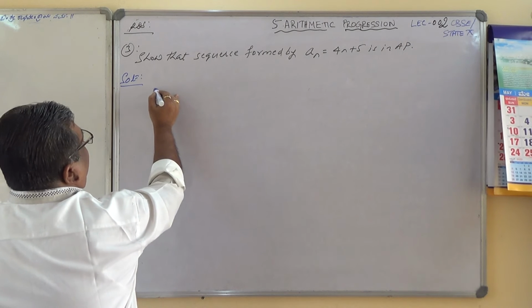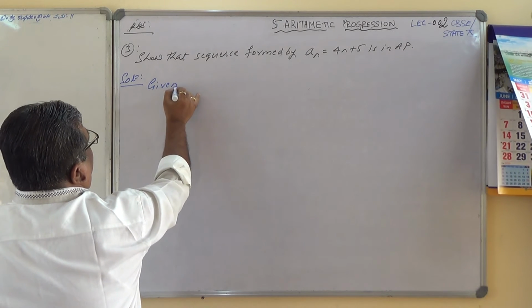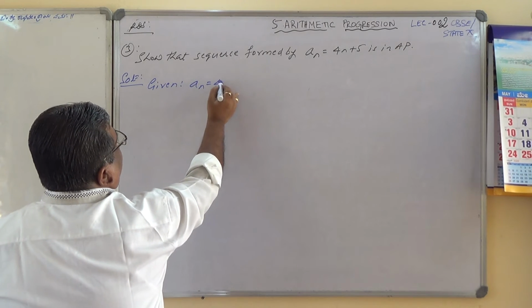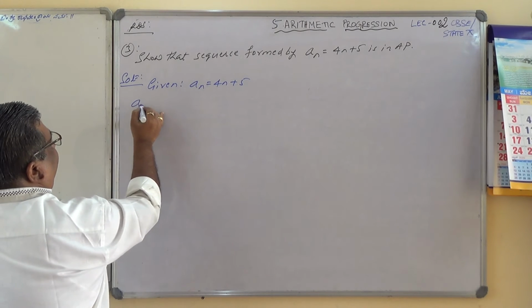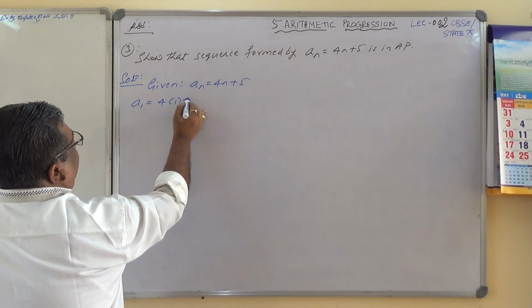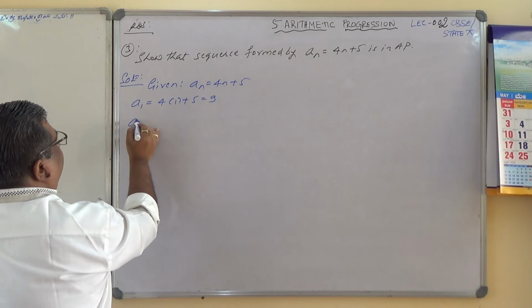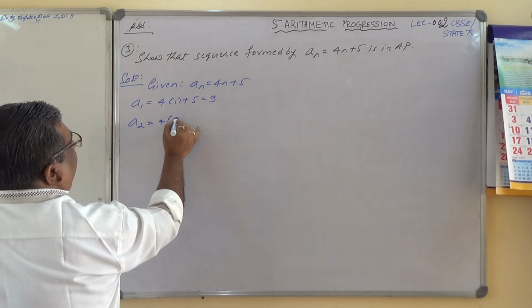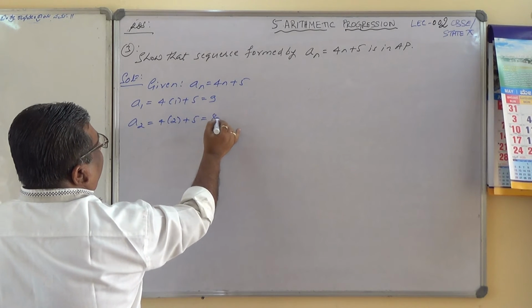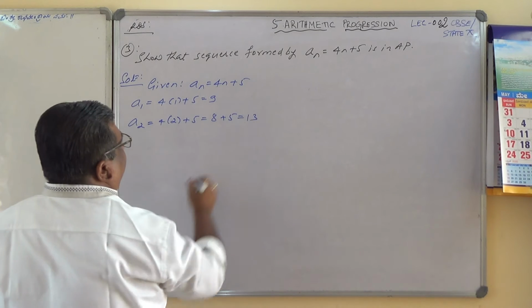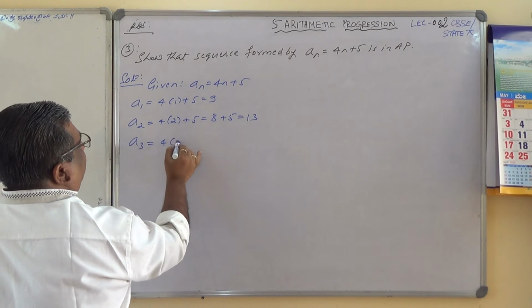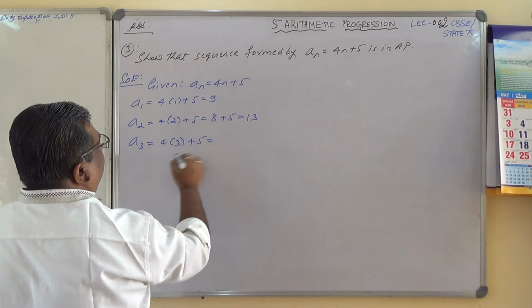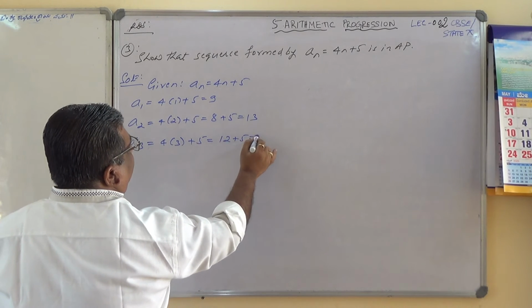Given an equals 4n plus 5. You find out the terms now. A1, A2, A3 I will find out. 4 into 1 plus 5, which is 9. A2 equals 4 into 2 plus 5, which is 8 plus 5, which is 13. Then A3 equals 4 into 3 plus 5, 12 plus 5, which is 17.